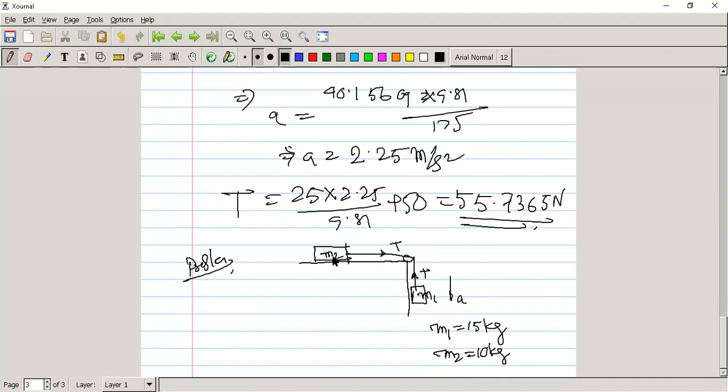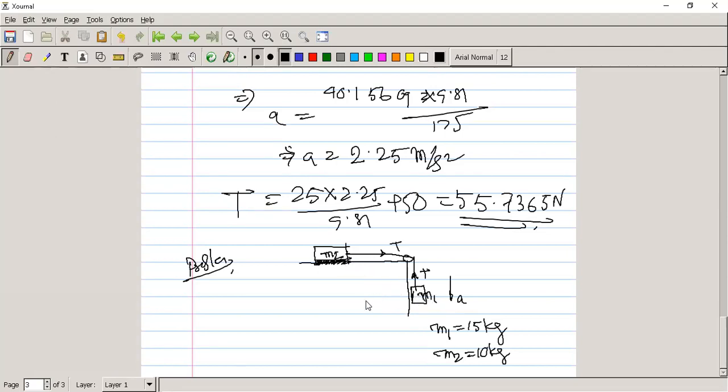This is connected here, there is some friction, this is connected here. So you have to find how much acceleration occurs due to these two masses connected via a string.